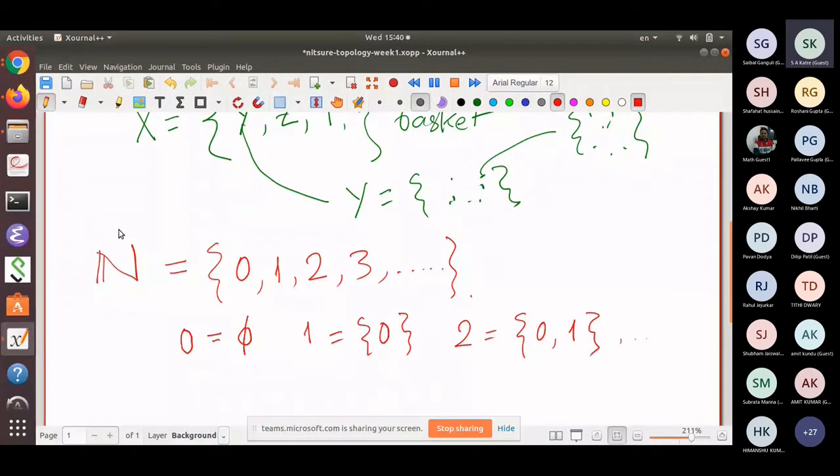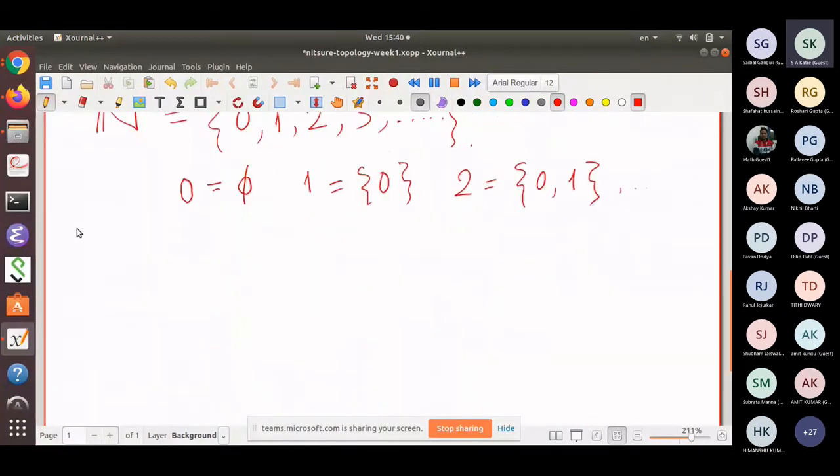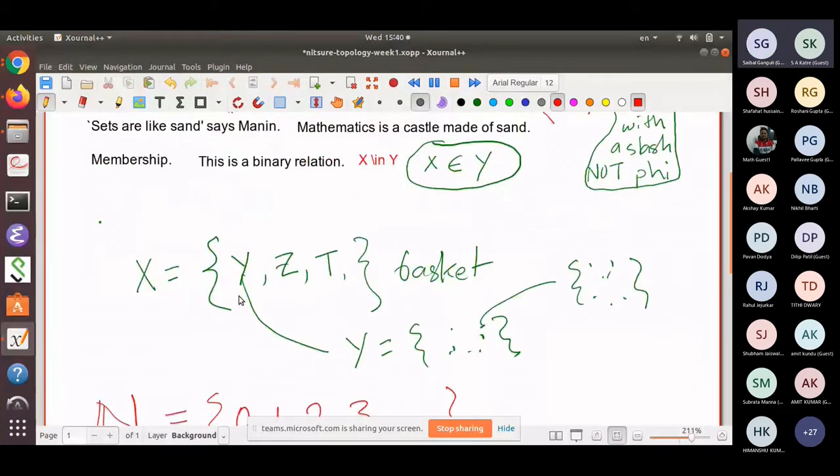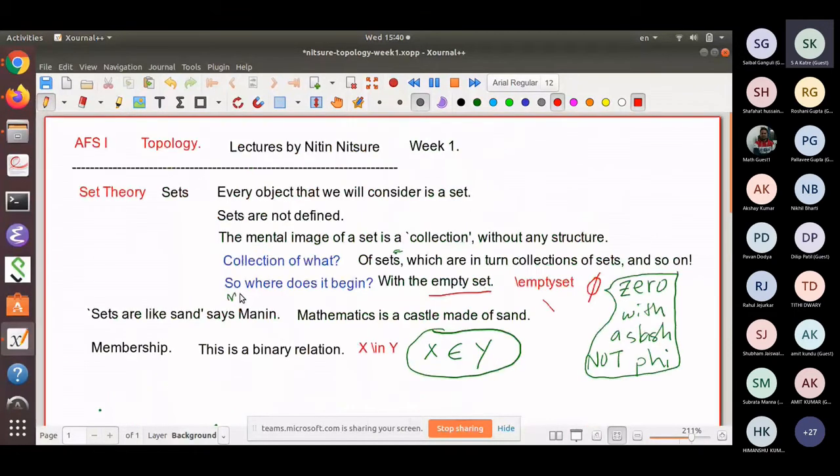So things at this level are usually taught to undergraduates. And I have a nice suggestion for you. Again, it's a very old book. It's called Halmos, Naive Set Theory. Here the word naive means non-axiomatic. It's almost consistent with modern usage, not completely consistent, but still very, very useful. So do have a look at Halmos's Naive Set Theory if you have not been exposed to set theory the way I'm talking about, meaning where sets are themselves made of sets, which are themselves made of sets, and finally that's made of empty set.